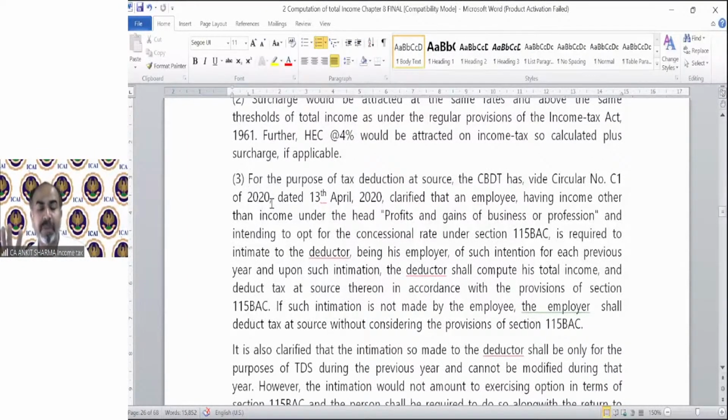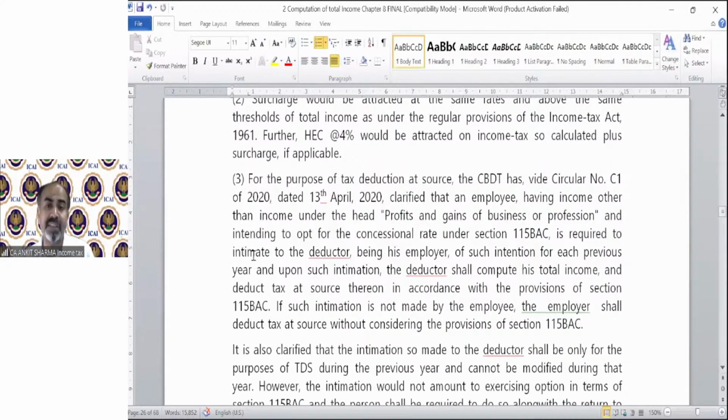If you tell your employer that I am going to choose section 115 BAC, then he will calculate your TDS as per the slab rate given in section 115 BAC without giving any exemption of HRA, deduction, etc. So he will calculate the TDS as per section 115 BAC tax liability. And if you say I am not going to opt for section 115 BAC, then he will calculate your TDS as per the normal provision of income tax and deduct the TDS accordingly.